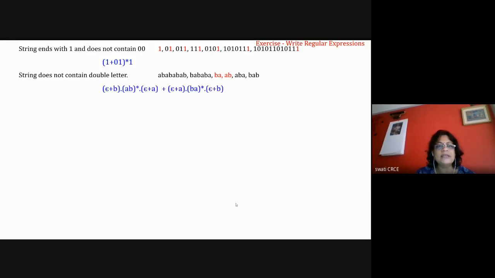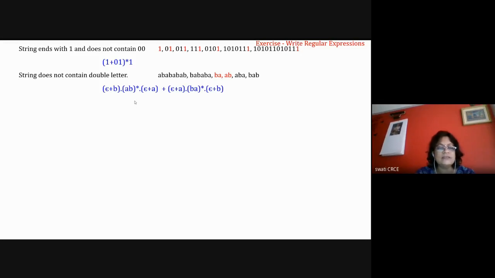Okay, so I can say that if the string is starting with B, it may have a (AB) star sequence, and it may end with a small a. And a (BA) star sequence, it may start with A or it may end with B. And epsilon is used to give the freedom. Okay, so only AB is also allowed, but BAB is also allowed.